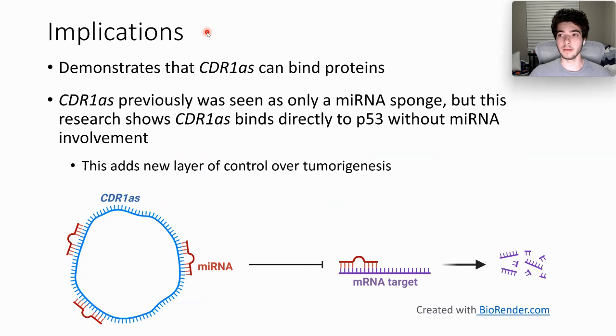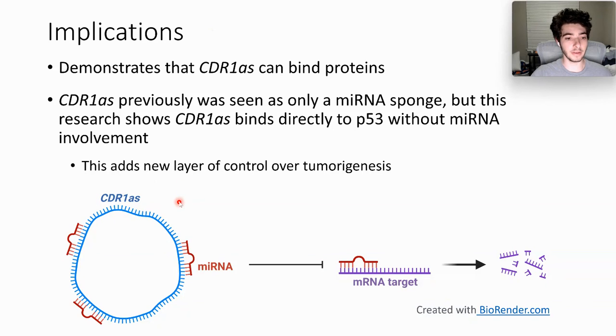So this paper has many very interesting implications. The most important being that it shows that CDR1AS can actually bind proteins. Previously, we only thought that CDR1AS could act as a miRNA sponge to affect gliomagenesis.